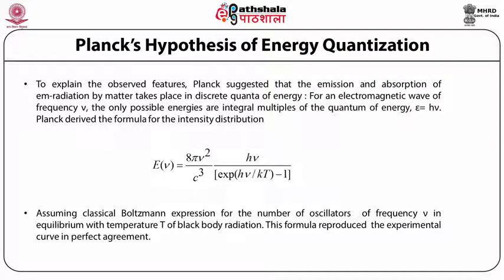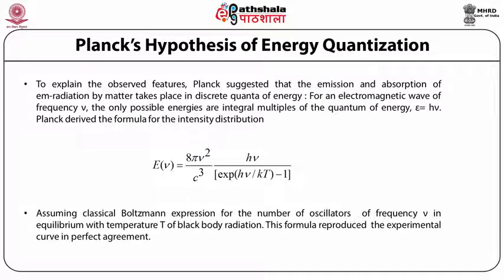That is, the absorption and emission of energy by matter is not continuous but is discrete. So, if the frequency of the electromagnetic wave is mu, then the possible energies which can either be absorbed or emitted by matter are integral multiples of the quantum of energy, that is, epsilon is equal to h mu, where h mu is the electromagnetic oscillator energy.